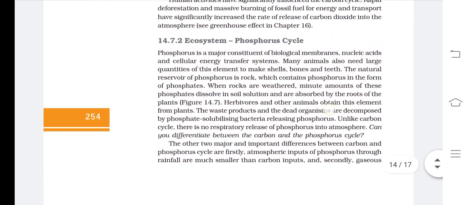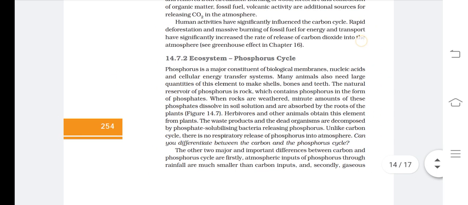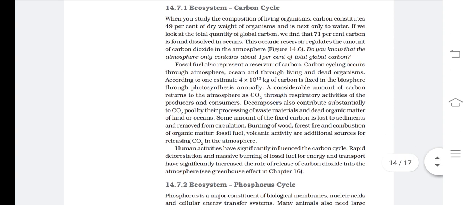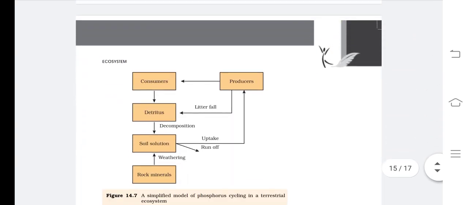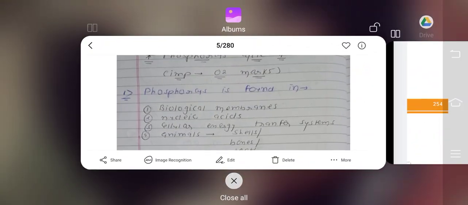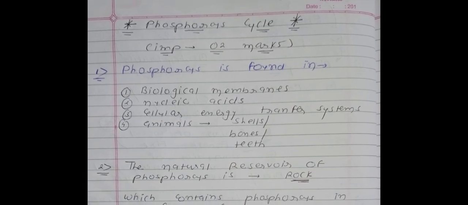Hello friends, so today we are going to learn about the second cycle given in our syllabus, which is the phosphorus cycle. In the last video lecture we had completed the carbon cycle and its importance, and now we will talk about this very small question, the phosphorus cycle. Okay, now we will go to the easy language notes. Phosphorus cycle is also a question of 2 marks.